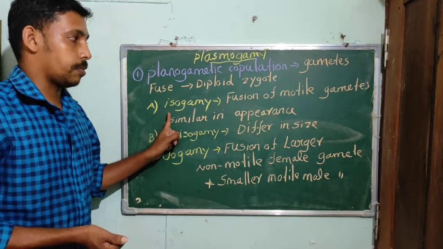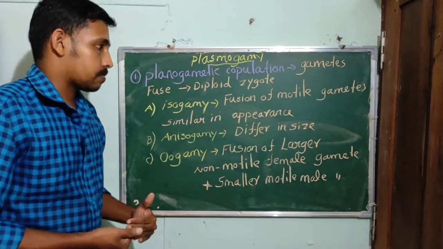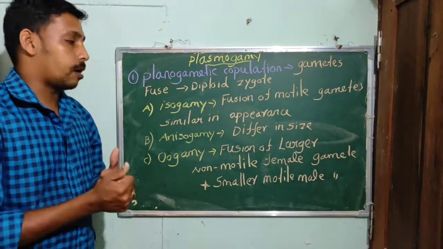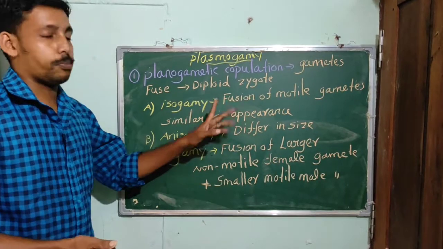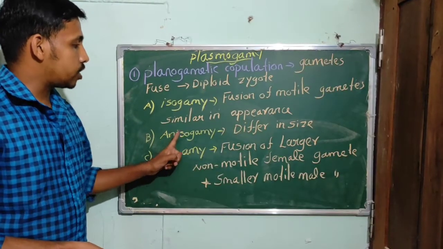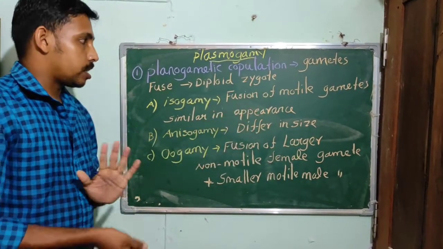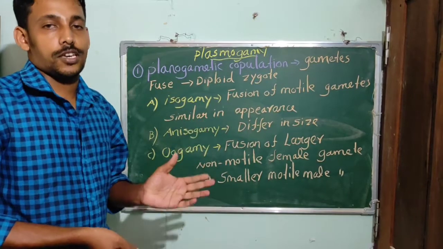It may be isogamy. Isogamy means the fusion of motile gametes which are similar in appearance. The second one is anisogamy, the fusion of motile gametes which are different in size.